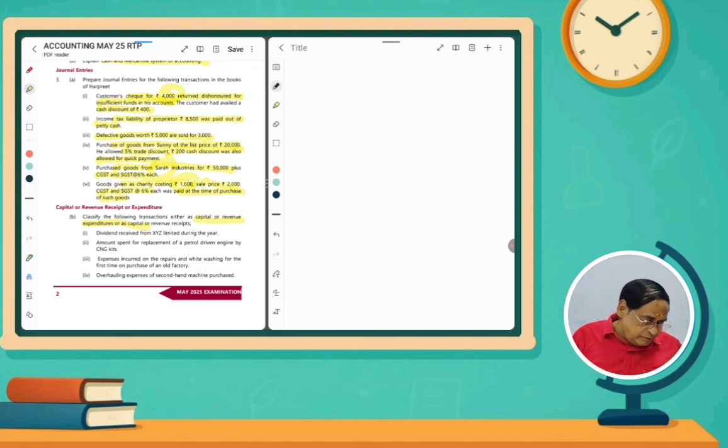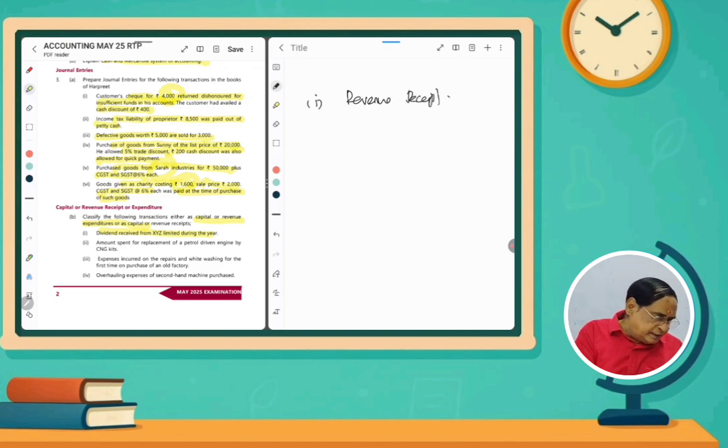So here we will classify the dividend received from XYZ Limited during the year. Normally dividend means every year we are being paid if you are investing in shares of the company. So that is revenue receipt. The answer is this is revenue receipt because it is of revenue nature.